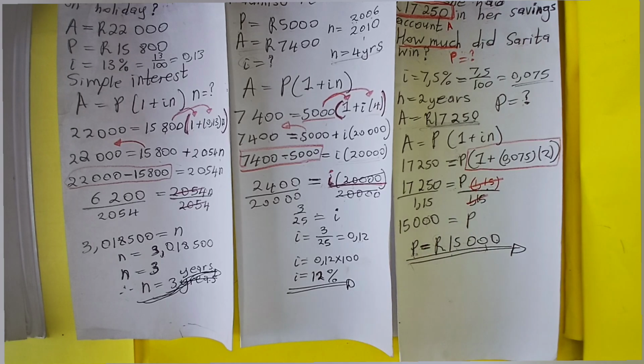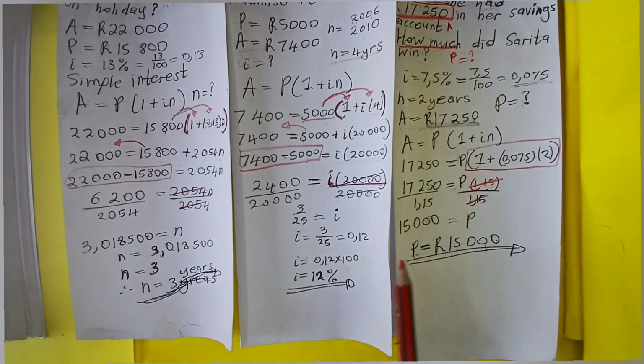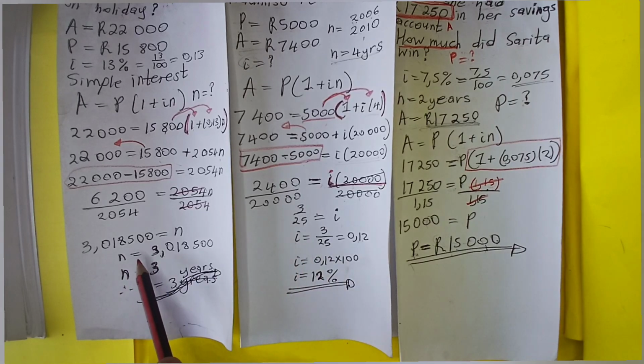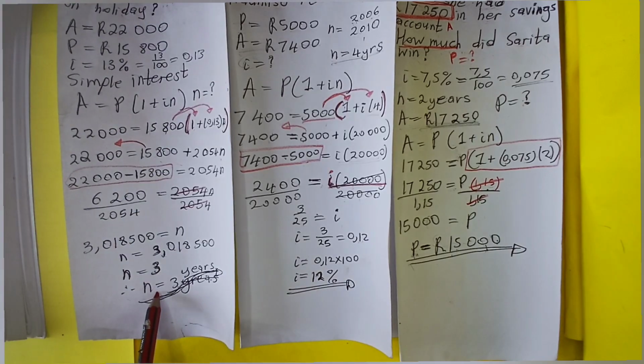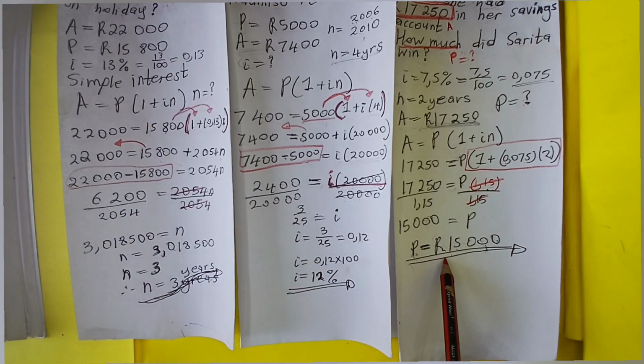But for the next video, I'll try to do something so that you can see the difference when you are solving for P, solving for I, and solving for N. And leave your answer in percentage for I, leave your answer in years for N, and leave your answer in what? In rands for P.